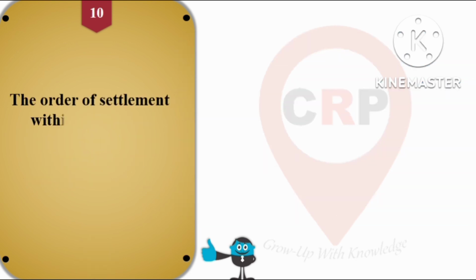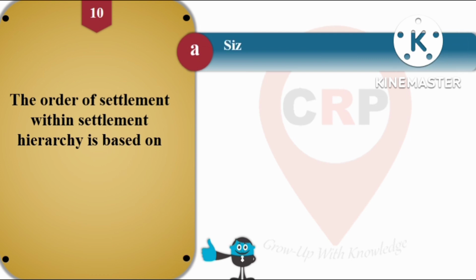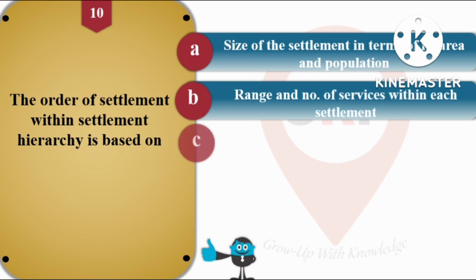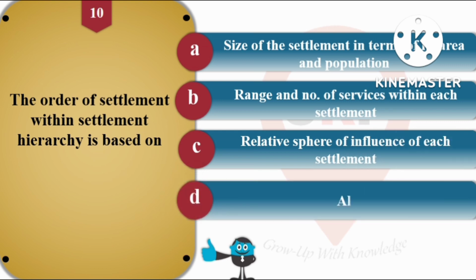Then question number 10, the order of settlement within a settlement hierarchy is based on, and the options are A, size of the settlement in terms of its area and population, option B is range and number of services within each settlement, option C is relative sphere of influence of each settlement and option D is all of the above.